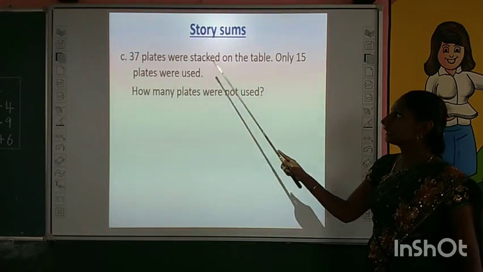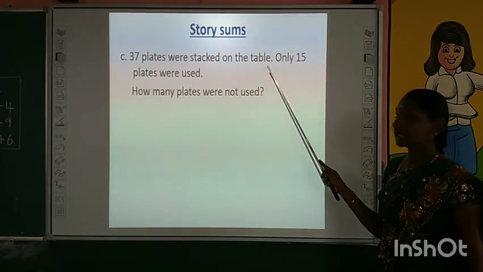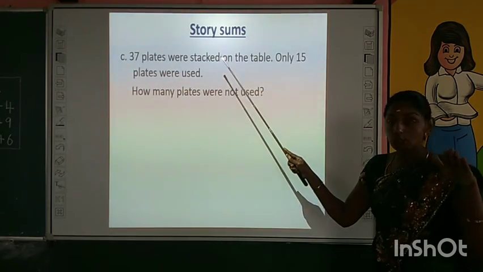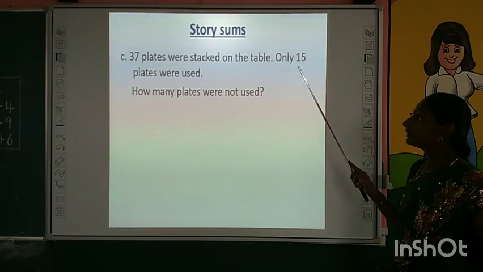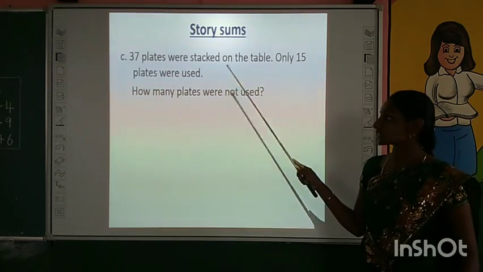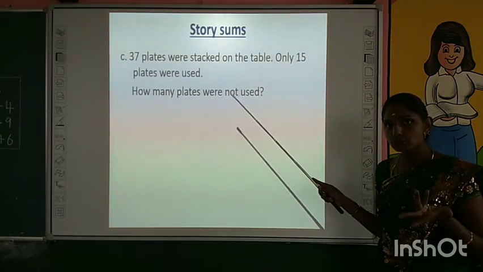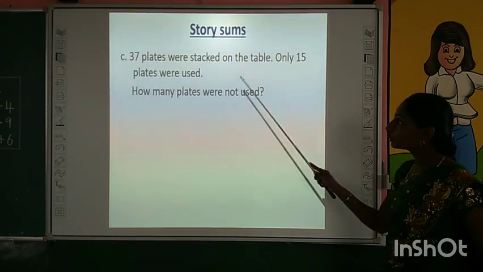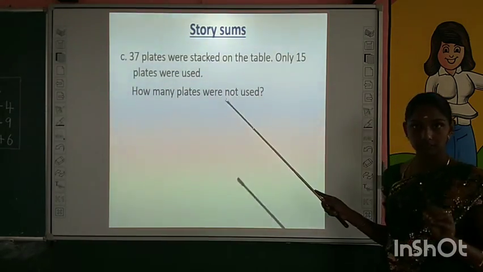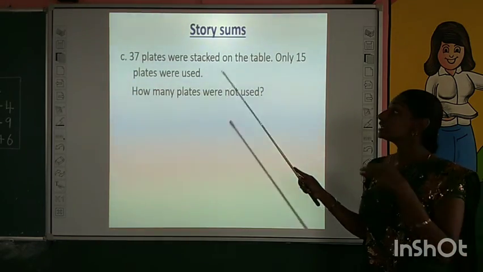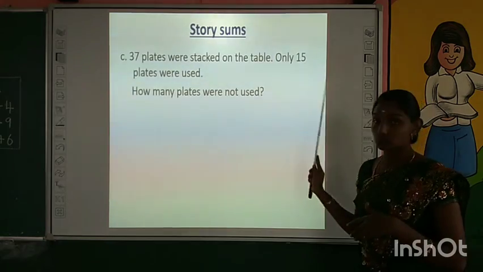One more story is for you. 37 plates were stacked on the table. Only 15 plates were used. Let us see the question now. How many plates were not used, children? See the clue word. Not used means it is a negative sentence. In this case, you have to subtract the given two numbers.